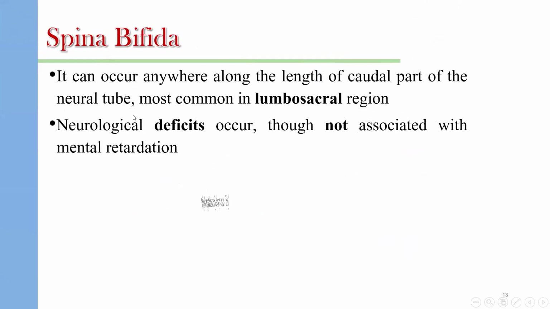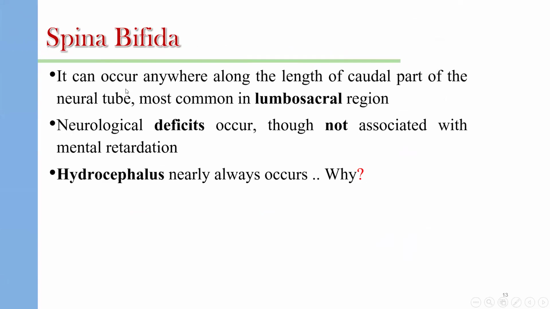Spina bifida, that means opening of the caudal part of the neural tube, can occur anywhere along the length of the caudal part of the neural tube, most commonly in the lumbosacral region. A neurological deficit occurs, though it is not associated with mental retardation, so the brain development is unaffected, but it is usually associated with hydrocephalus, that is, increased amount of cerebrospinal fluid inside the brain ventricles, due to many causes like obstruction of the CSF circulation or excessive production of the CSF.